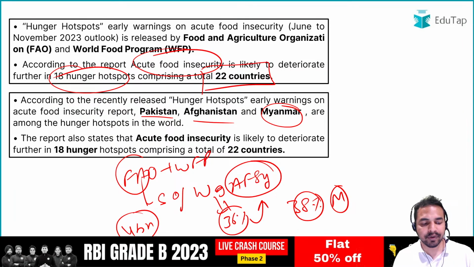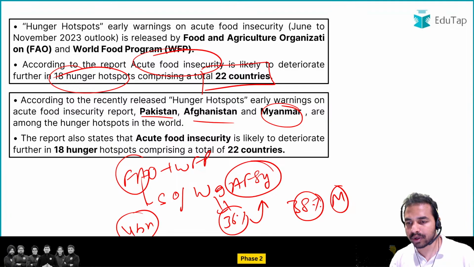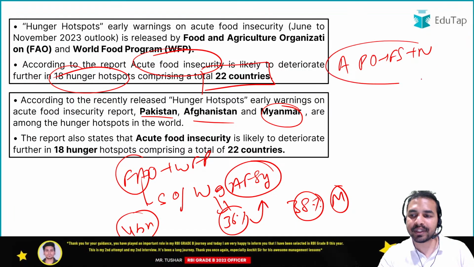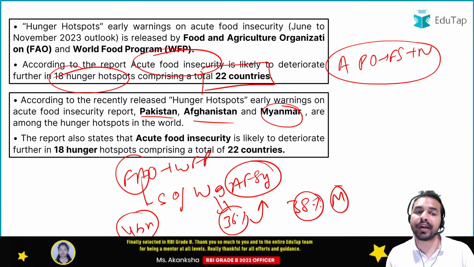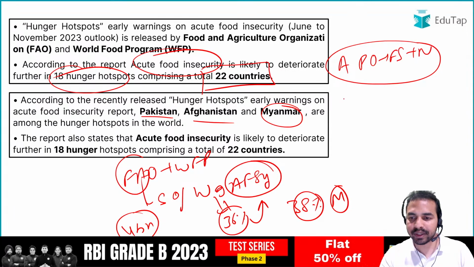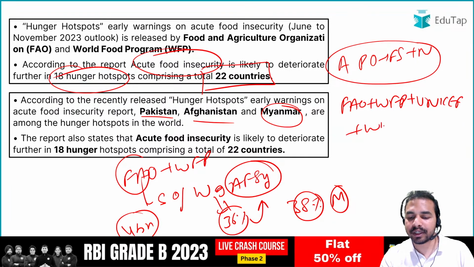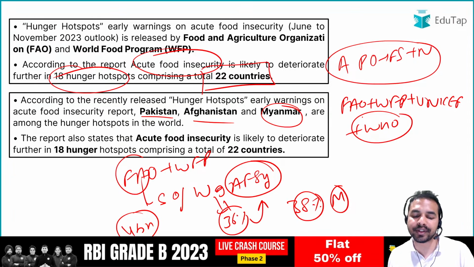Okay, and guys, apart from that, when I talk about another important report, there is a report that is Asia Pacific Overview of Food Security and Nutrition. And once again, why I am discussing this report, because the organizations which have released the report of hunger hotspots are included in this particular report, that is FAO and the World Food Program, and the other organizations which are a part of it are UNICEF and the WHO. Okay, so these are the organizations which together release this particular report.